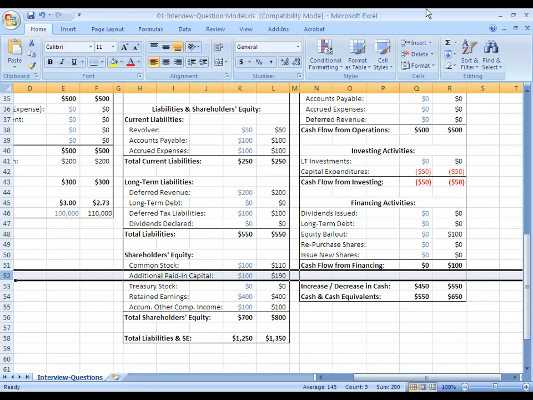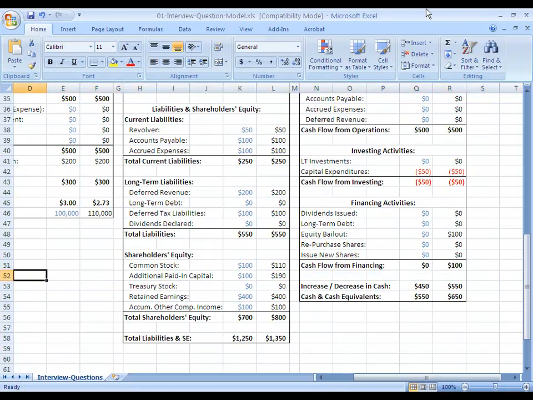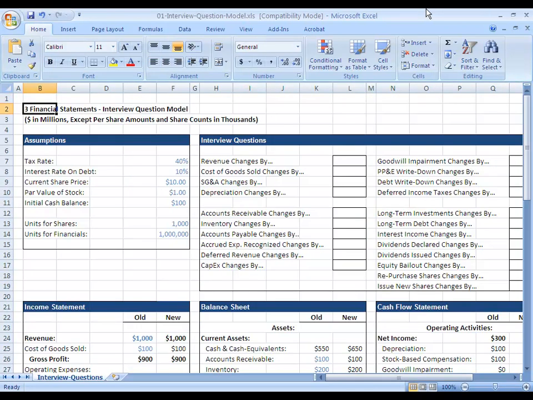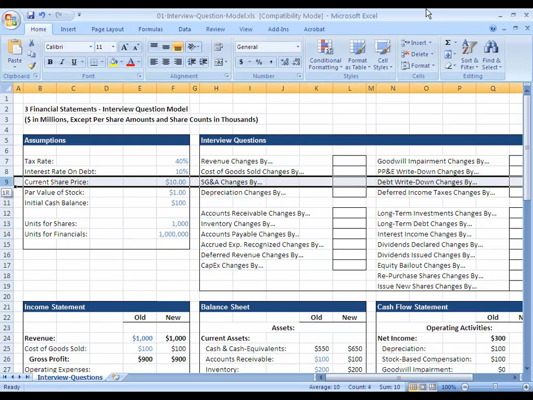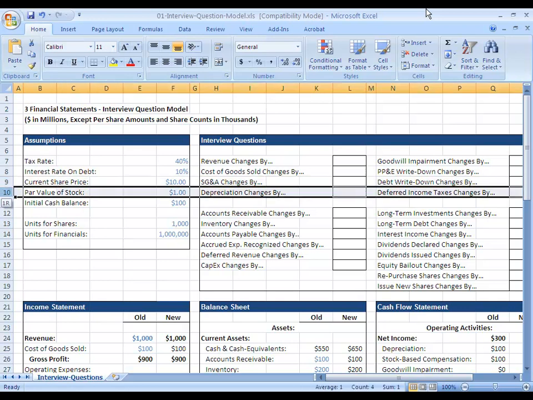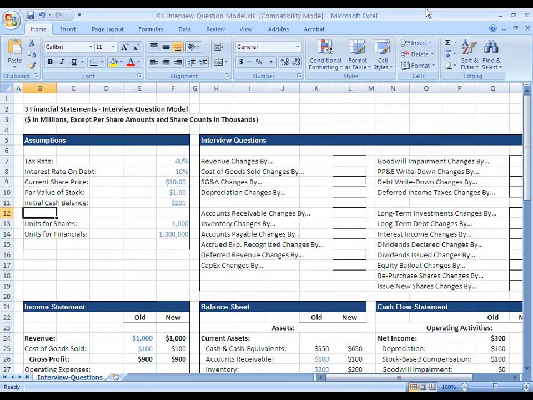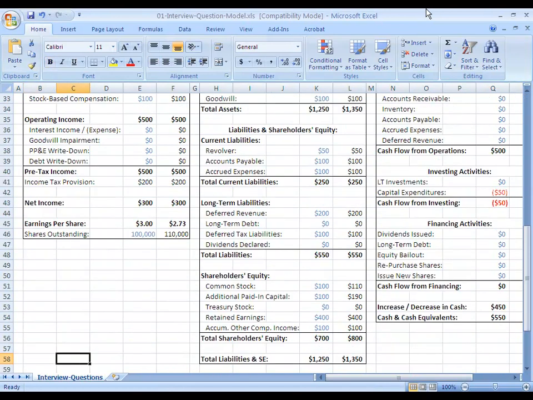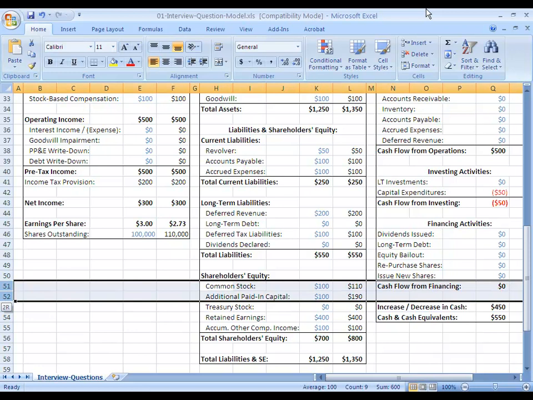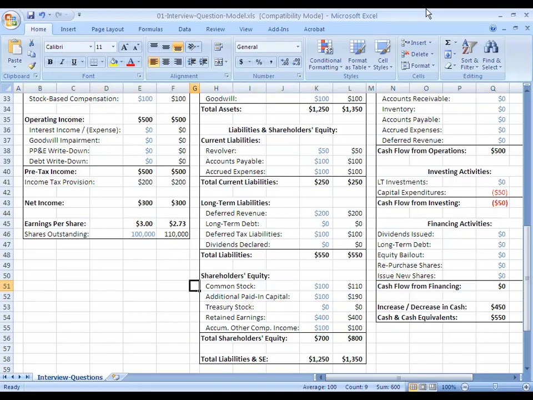So in this case, basically what I've assumed is that whatever sovereign wealth fund or whatever government is actually bailing this company out is investing in the company at this $10 per share current share price right here. We're still assuming the $1 per share par value of the stock right there. And so as a result, common stock here goes up by 10 million, additional paid-in capital goes up by 90 million.